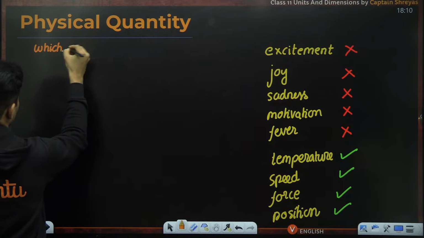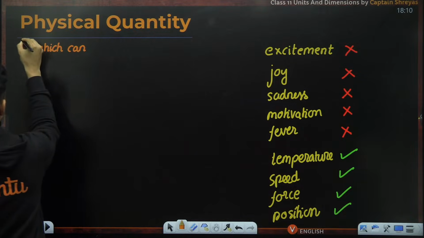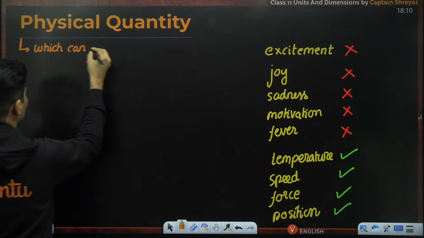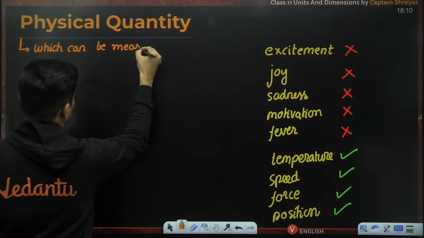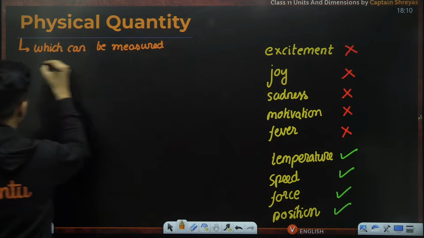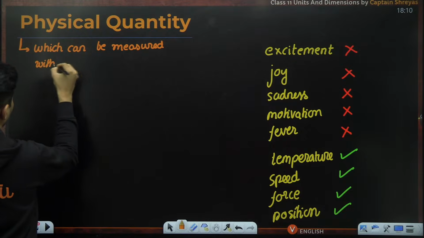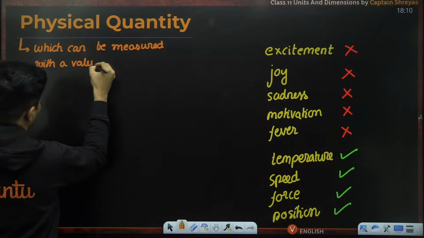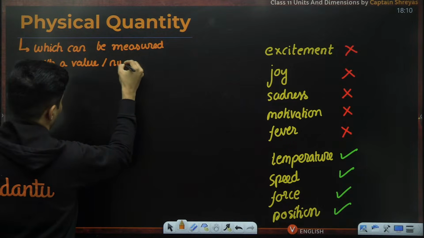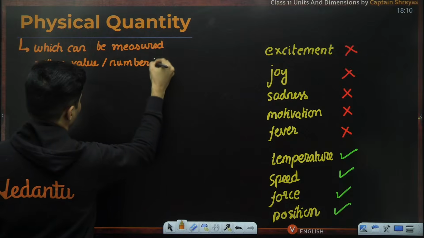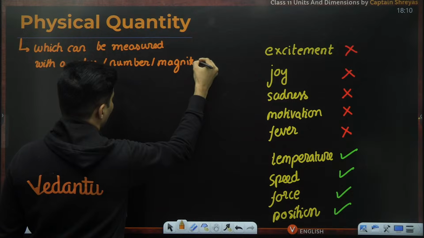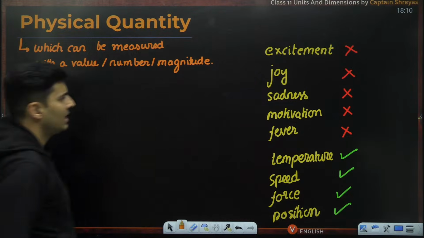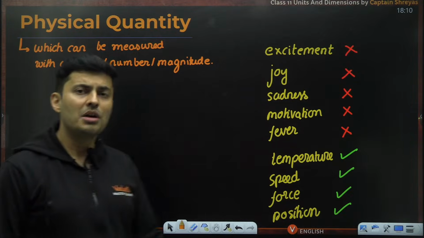Physical quantities, what are they? Those quantities which can be measured with a value or a number, which is also called the magnitude of that physical quantity.